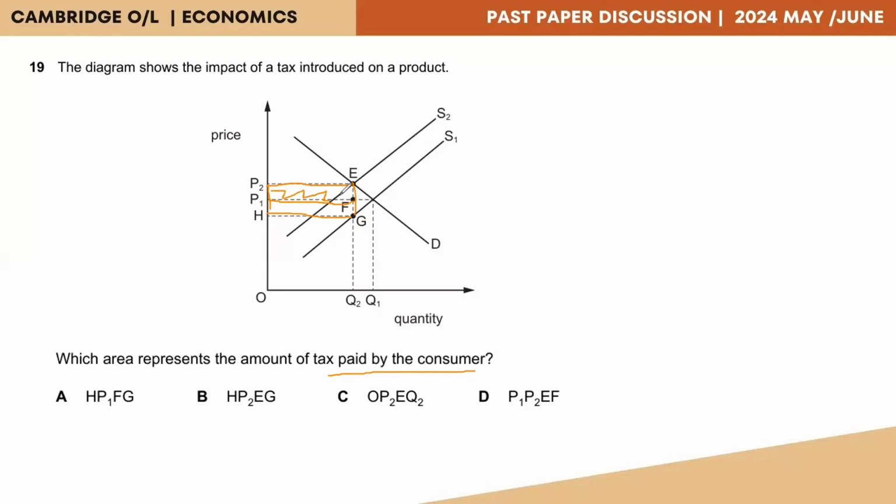Accordingly, the consumer borne tax would be this top area that is being shaded. This top area would be P1, P2, E, and F. This rectangle, P1, P2, E, F. So we get P1, P2, E, and F as option D. Option D is the correct answer.